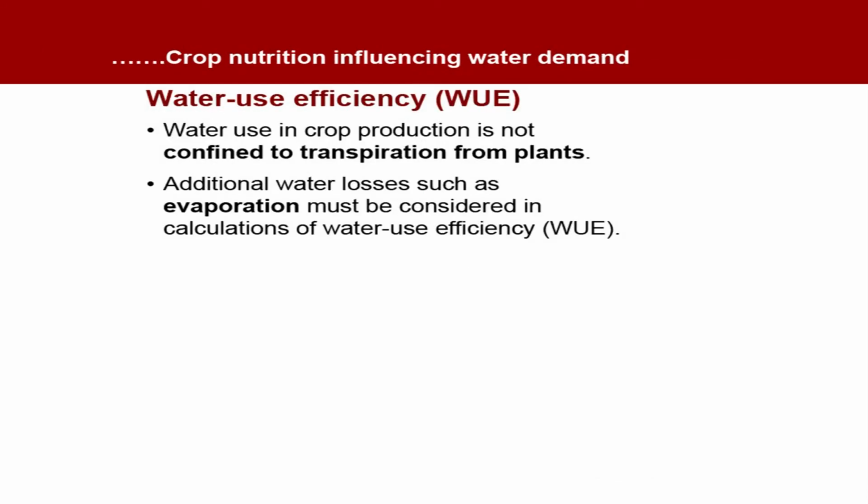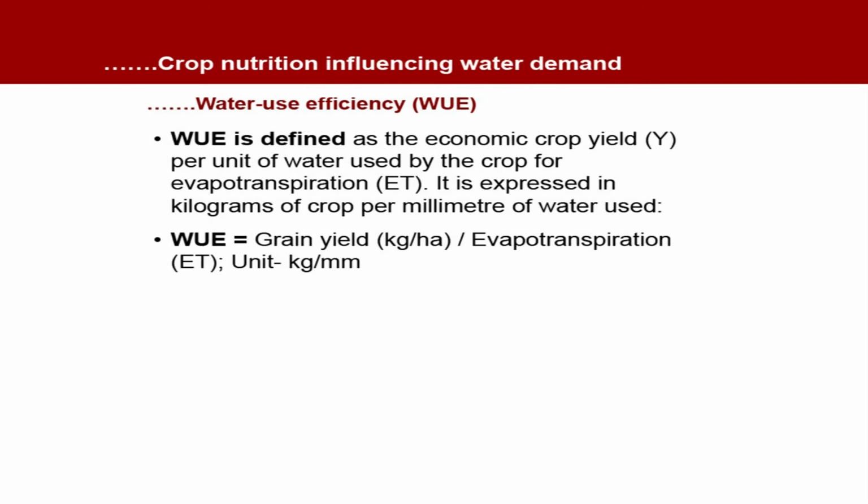Now concentrate on water use efficiency. Water use in crop production is not confined to transpiration from plants. Additional water losses such as evaporation must be considered in calculations of water use efficiency. Now let us see what is water use efficiency. Water use efficiency can be defined as the economic crop yield. Remember, it is in relation to the economic crop yield, which is grains kg per hectare or tons per hectare, per unit of water used by the crop for evapotranspiration, which is commonly called ET.